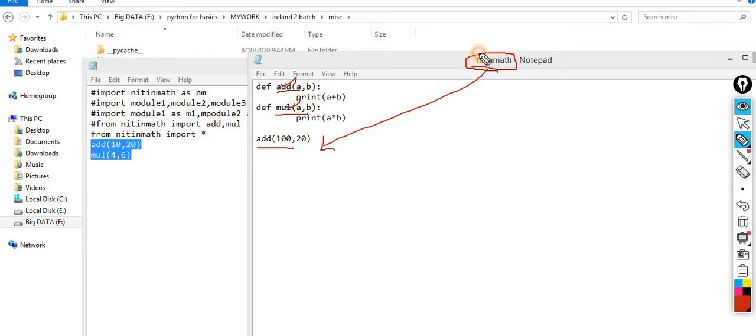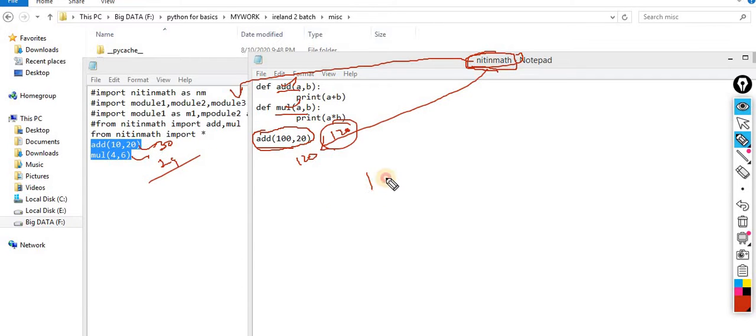Whenever I am executing it, everything is fine. It will give me 120. That's it. I need it because I call this function inside this file. Now when I import this one, first it executes this one, and after that it executes this one. So now what output am I getting? I am getting 120, and after that I am getting 30, and after that 24. So this is the output I am getting.